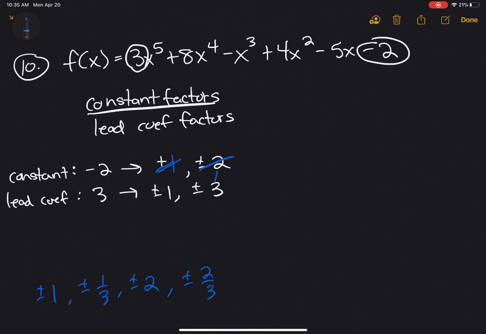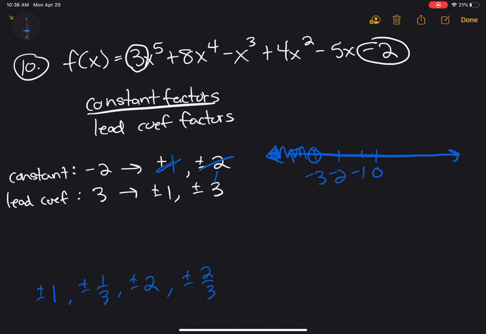So now we look and it says, are there any that are less than negative 3? So remember, on a number line, okay, you've got 0, negative 1, negative 2, negative 3. If it's less than negative 3, that's going to be all the numbers to the left of negative 3. So that's negative 4, negative 5, negative 6, and all those fractions in between there. So we're not looking at any number to the right. So we're not looking at any positive numbers. Okay, so we're really looking at only these negative possibilities.